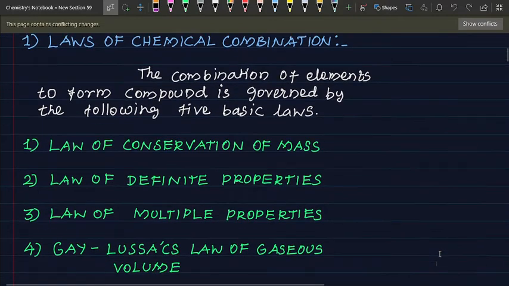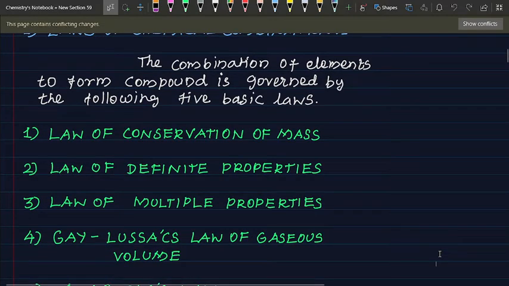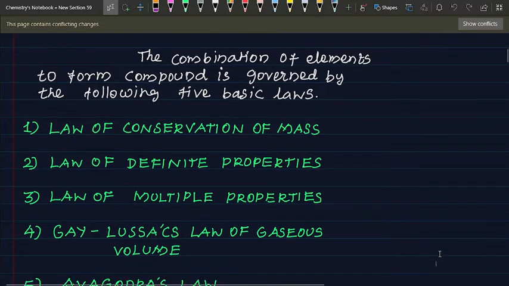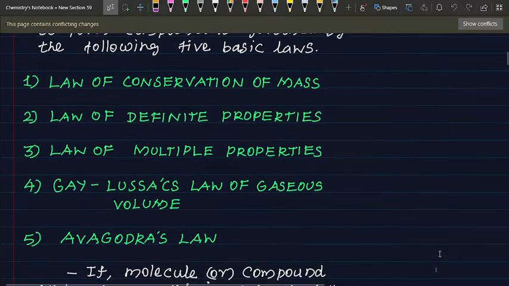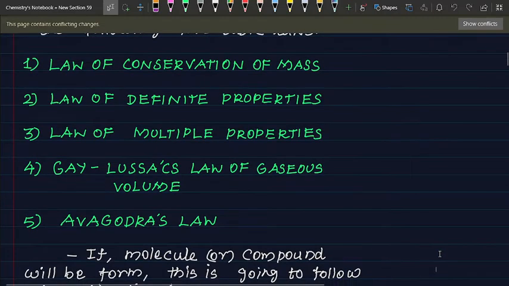First, the law of conservation of mass. Second, the law of definite proportions. Third, the law of multiple proportions. Fourth, Gay-Lussac's law of gaseous volumes. Fifth, Avogadro's law.